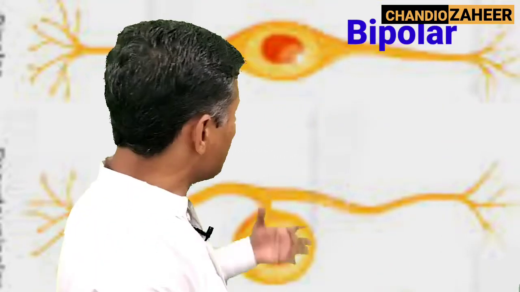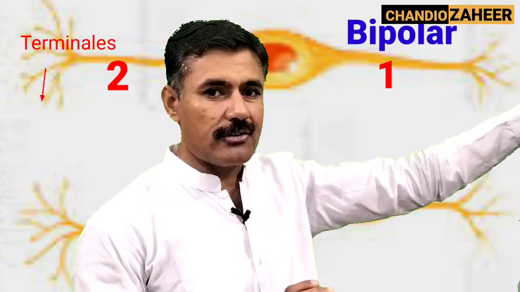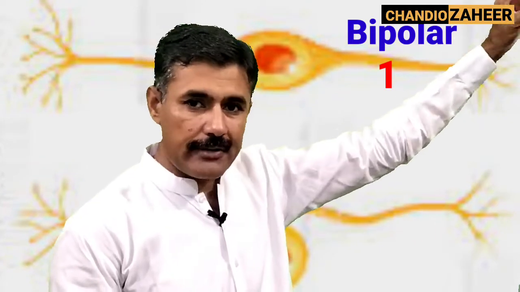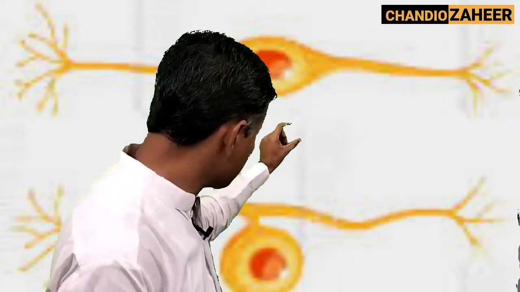Another kind of neuron is the bipolar neuron. When there are two processes coming out of the soma, one process connects to dendrites and the other process connects to terminals. Dendrites receive the stimulus or nerve impulses carried by the axons or process that comes towards the soma. And then from the soma it extends out towards terminals.